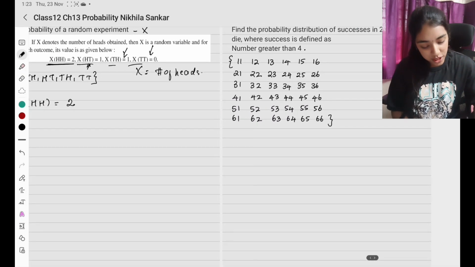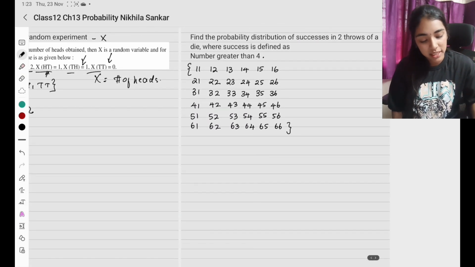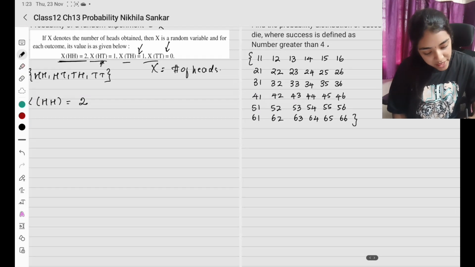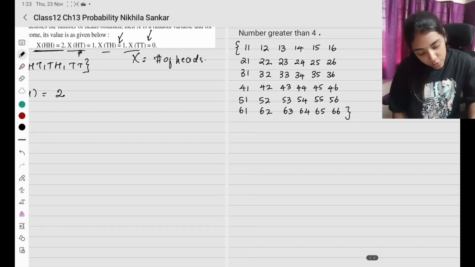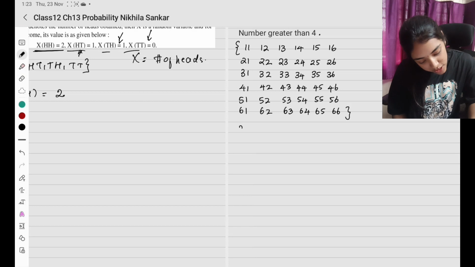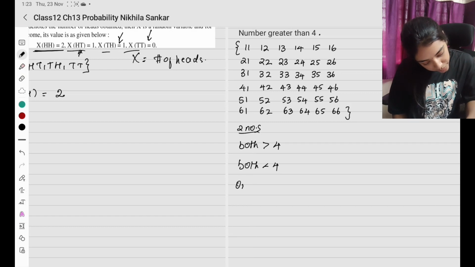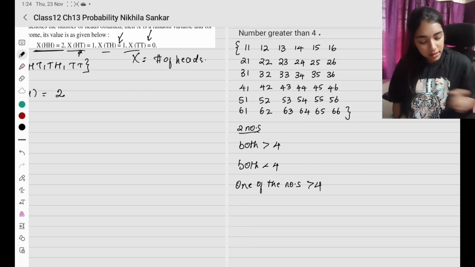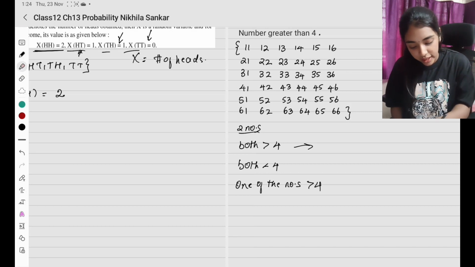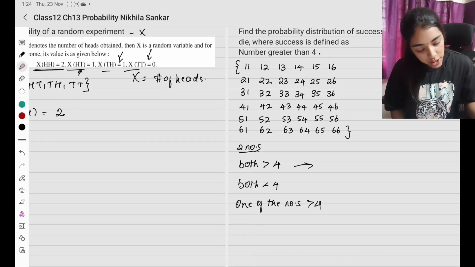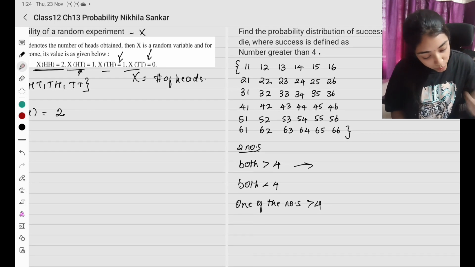அப்ப என்னென்ன ஆப்ஷன்லாம் இருக்கும்? இப்போ ரெண்டு நம்பர் இருக்கு. Probability that you are throwing 2 dice இல்லையா? So அப்படி இருக்கும்போது success is going to be, what are all the options? 2 numbers இல்லையா? So both are greater than 4, both less than 4, one of the numbers is greater than 4. இந்த possibility எல்லாம் இருக்கா? So இப்போ both are greater than 4 எங்கெங்கெல்லாம் இருக்கு? Both are greater than 4, you are going to have both greater than 4.